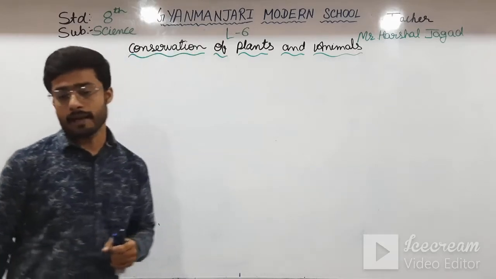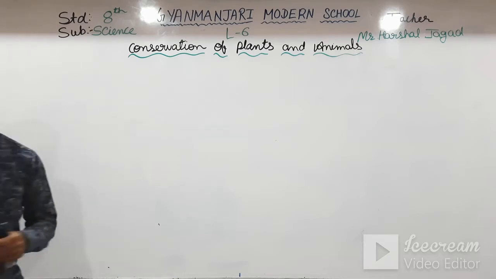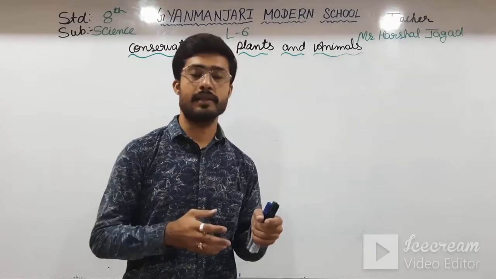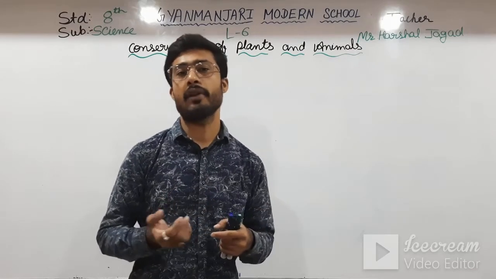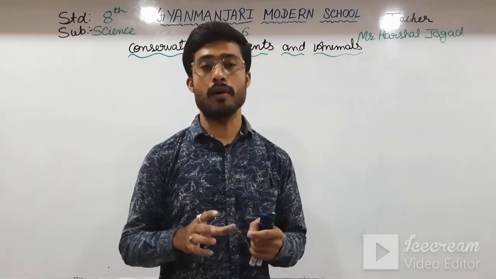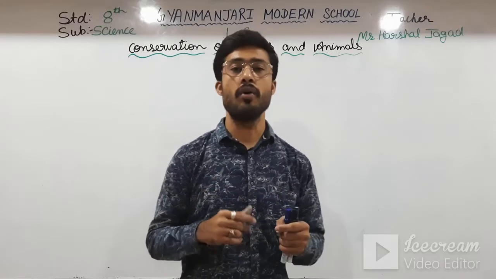And next we have seen some of the species like endangered species, endemic species, and then we have seen the loss of biodiversity, which causes are there in the loss of biodiversity, that we have seen.